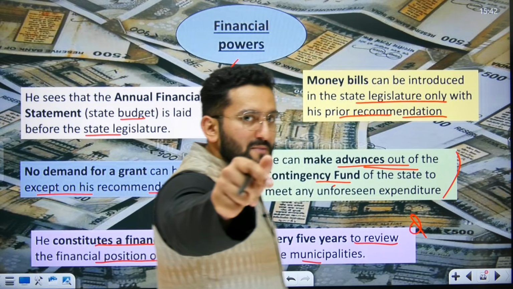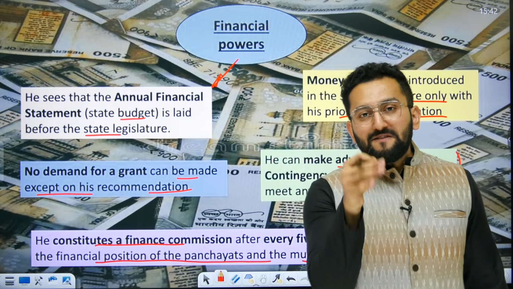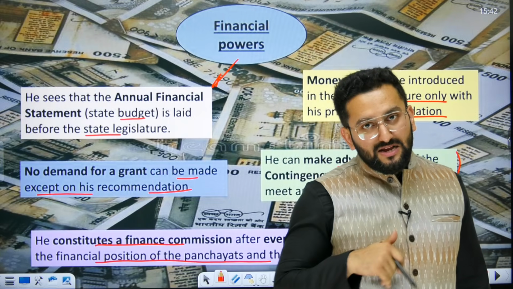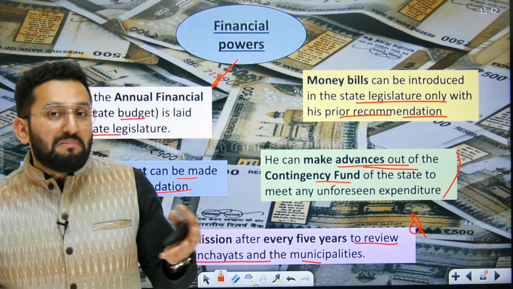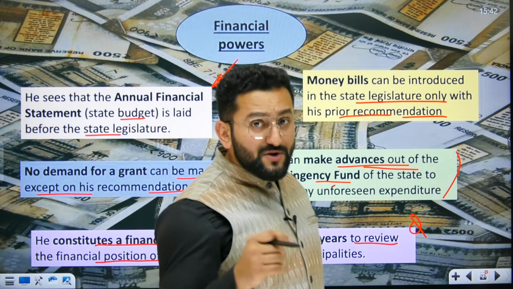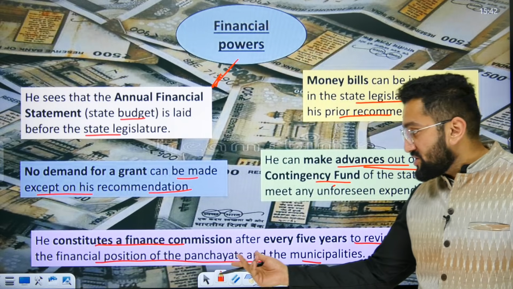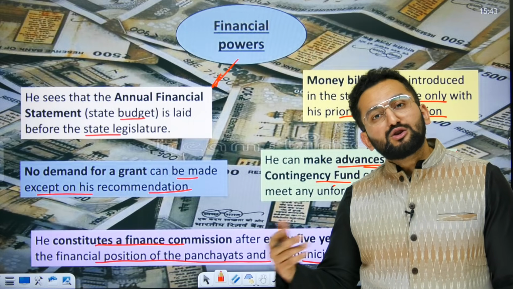Okay. Now I am asking a question and you have to tell me whether the statement is true or false. Finance commission. When I am saying just finance commission, it means I am talking about the union level finance commission, which is actually constituted by the honorable president. Finance commission can also recommend ways by which panchayats or municipalities should supplement their resources.